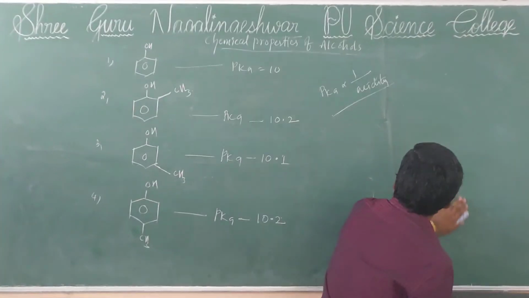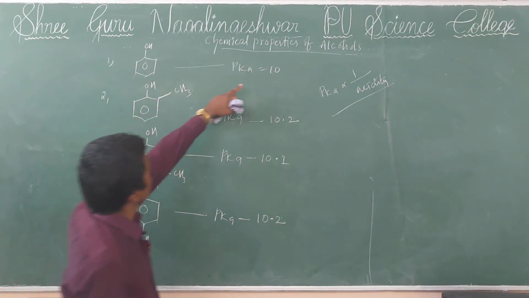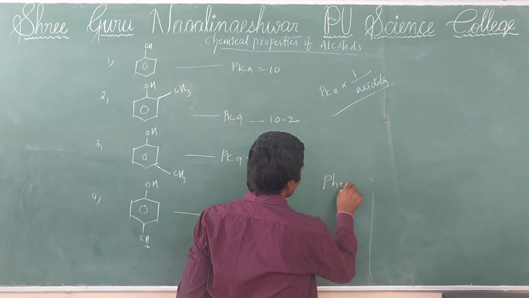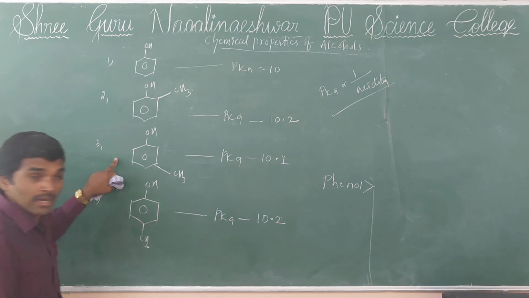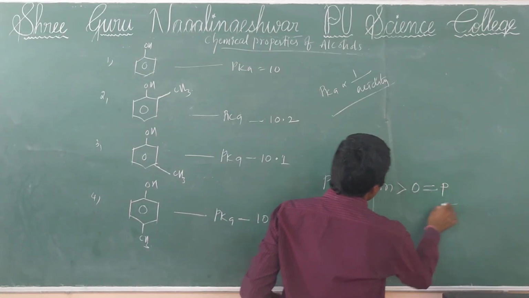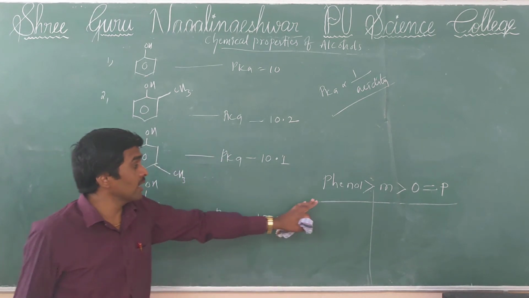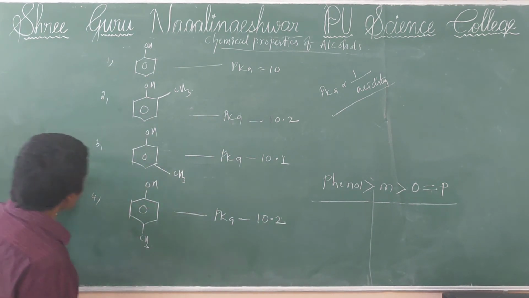So now tell me the acidic order of cresols. More acidic is phenol, greater than meta, and ortho is equal to para. This is according to our NCERT textbook. This thing you remember.